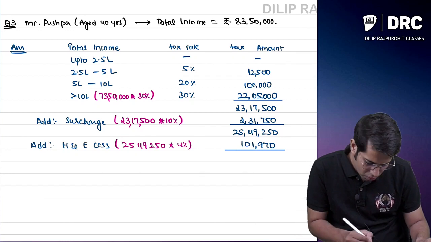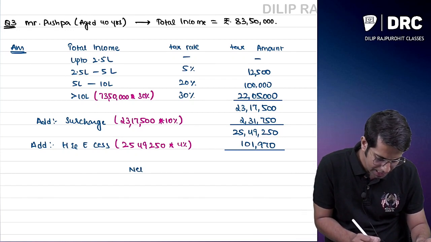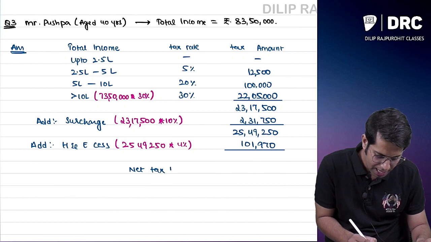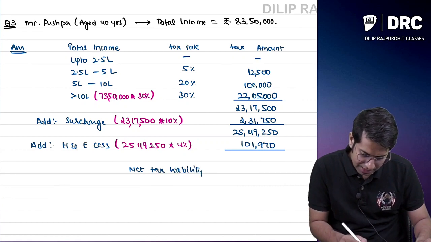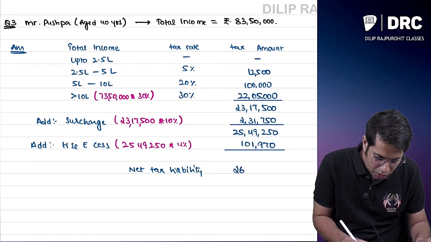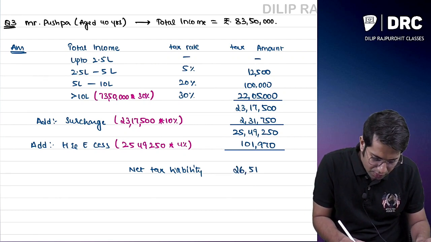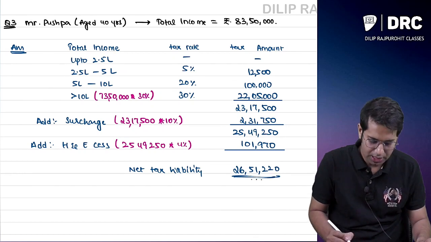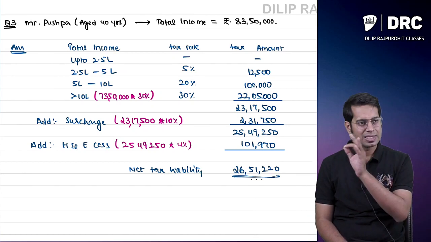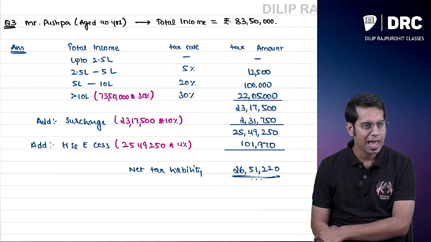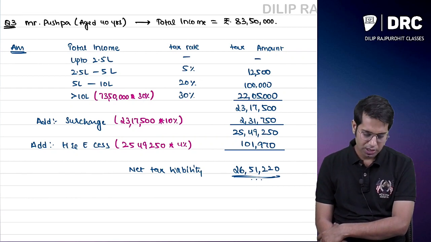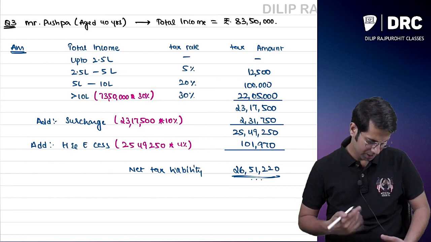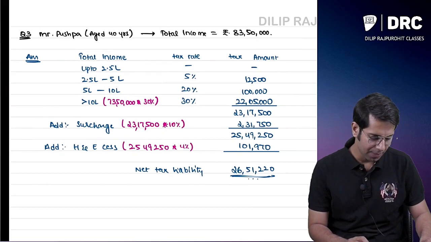The total comes to my net tax liability. What is my net tax liability? My net tax liability is 26,51,220 rupees. I hope you have understood this computation.